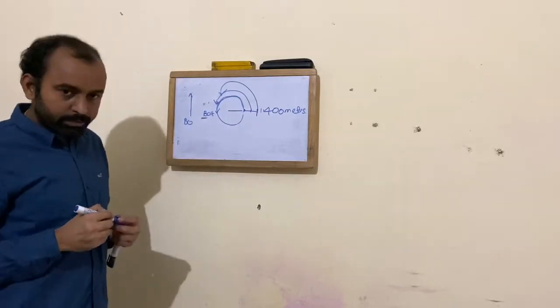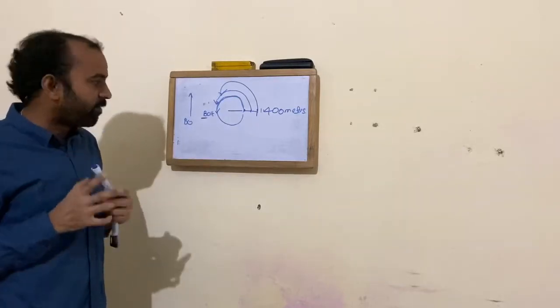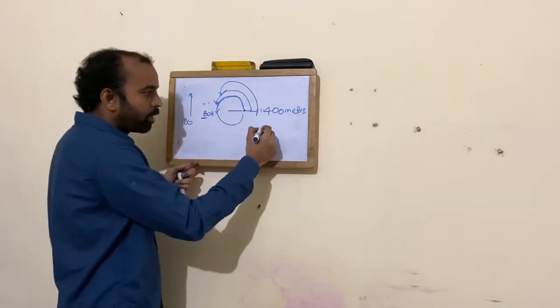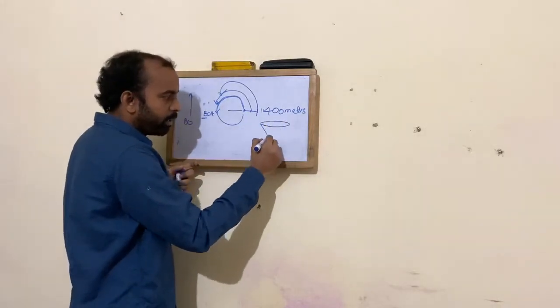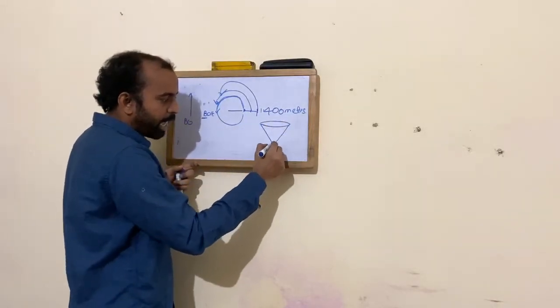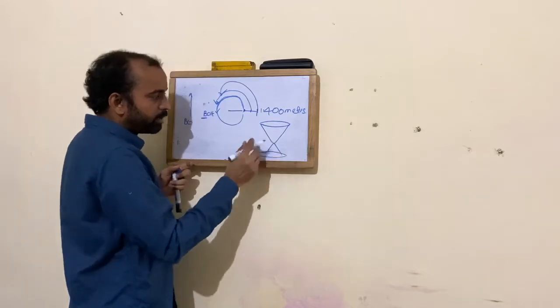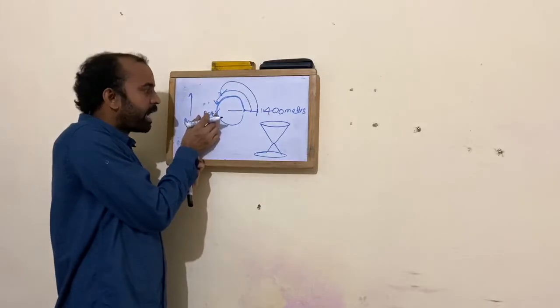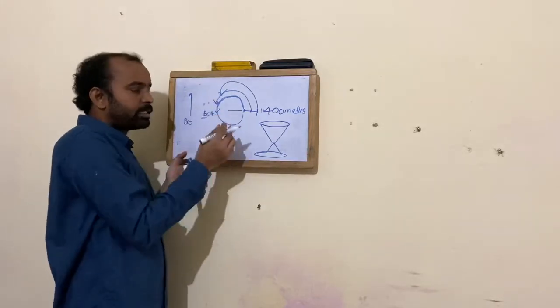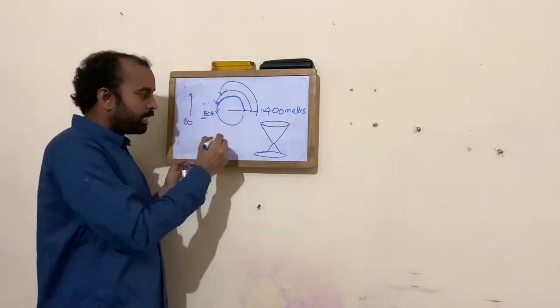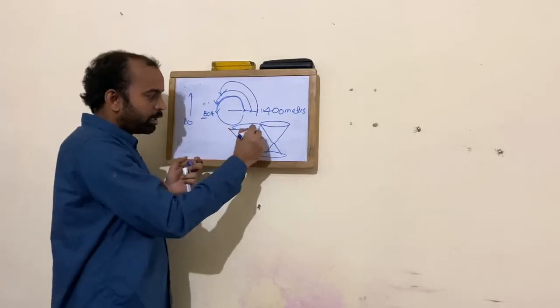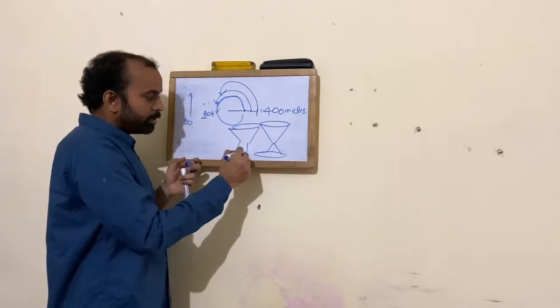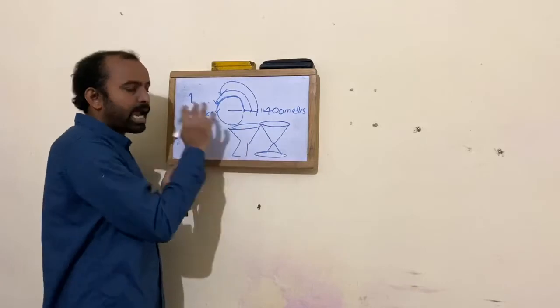Now what happens at a certain level: the oscillation of your nuclei is transferred to the neighboring nuclei. The speed at which it is transferred to the neighboring nuclei is called spin relaxation.